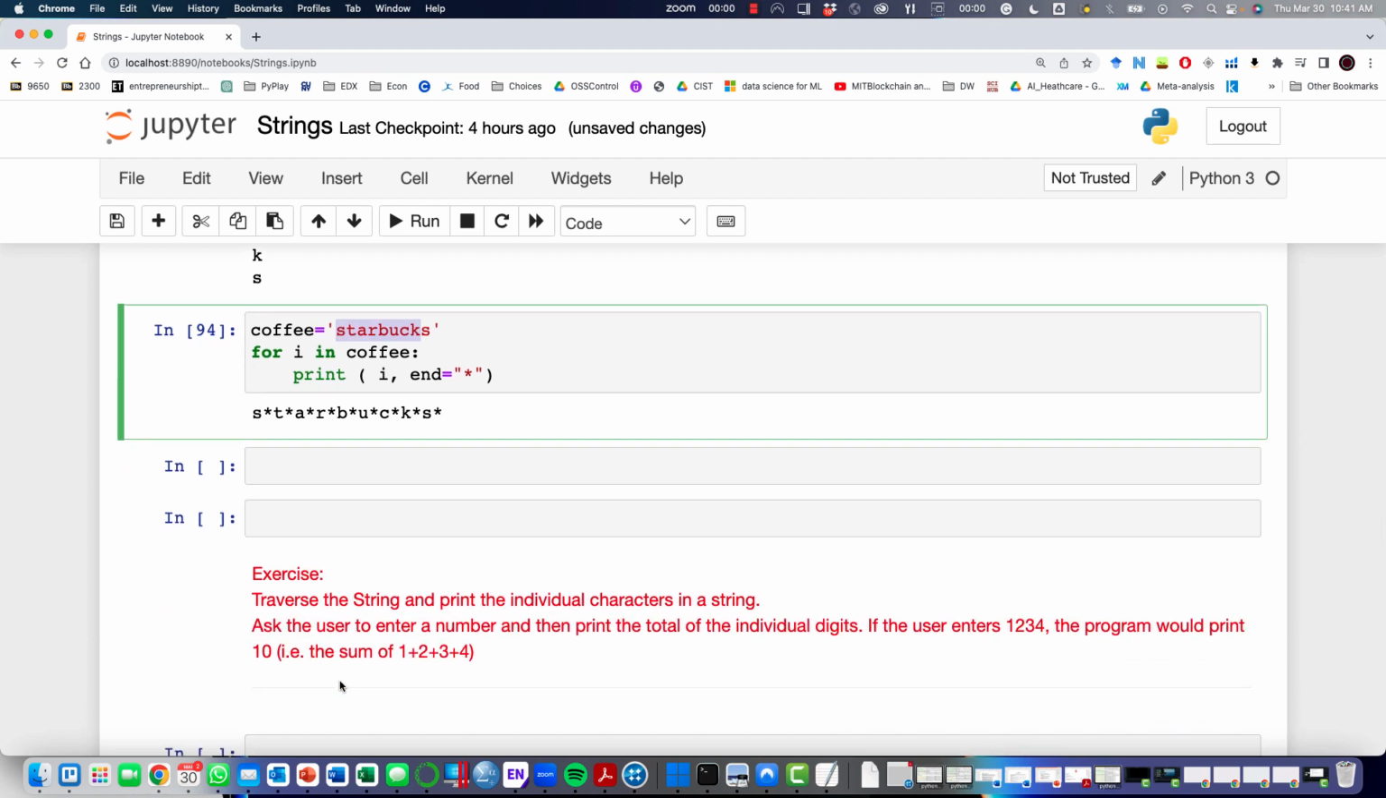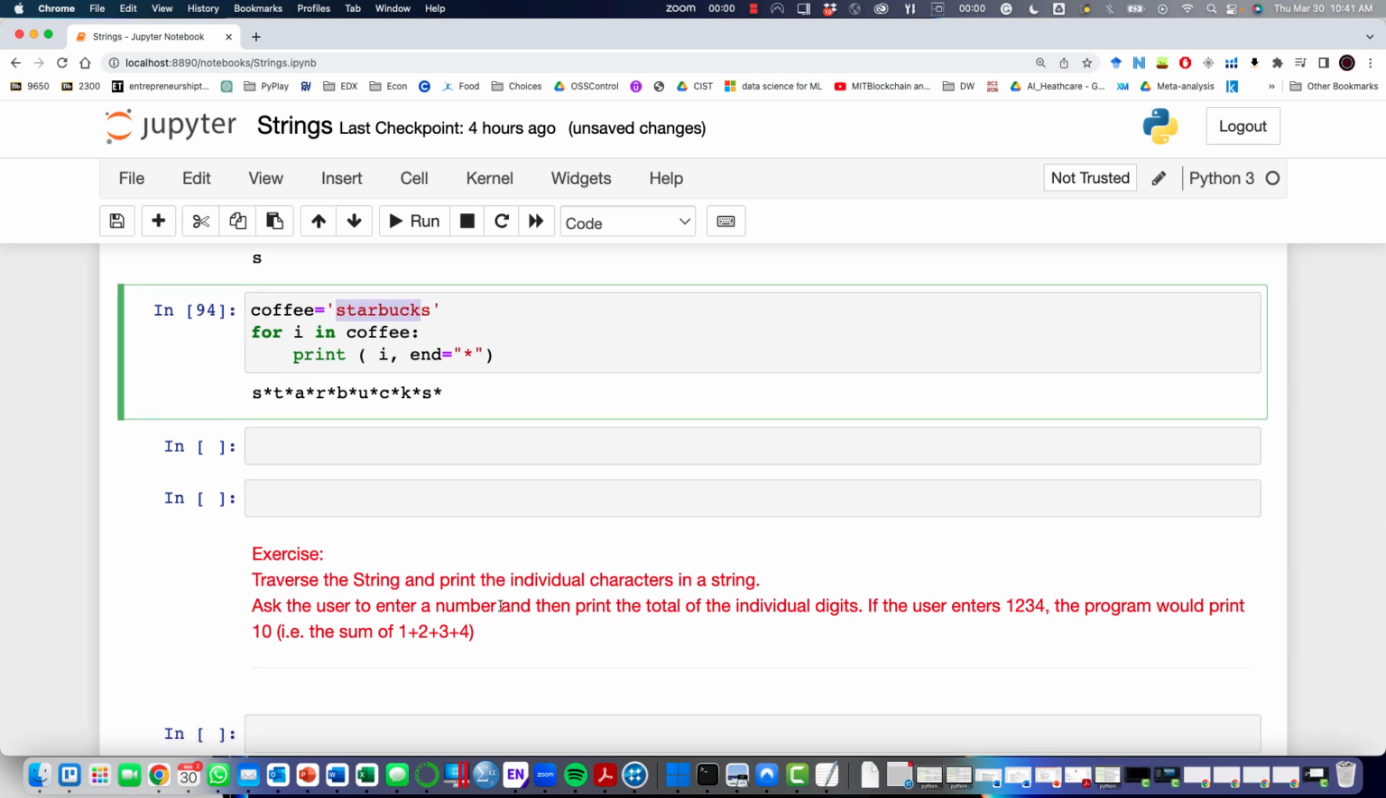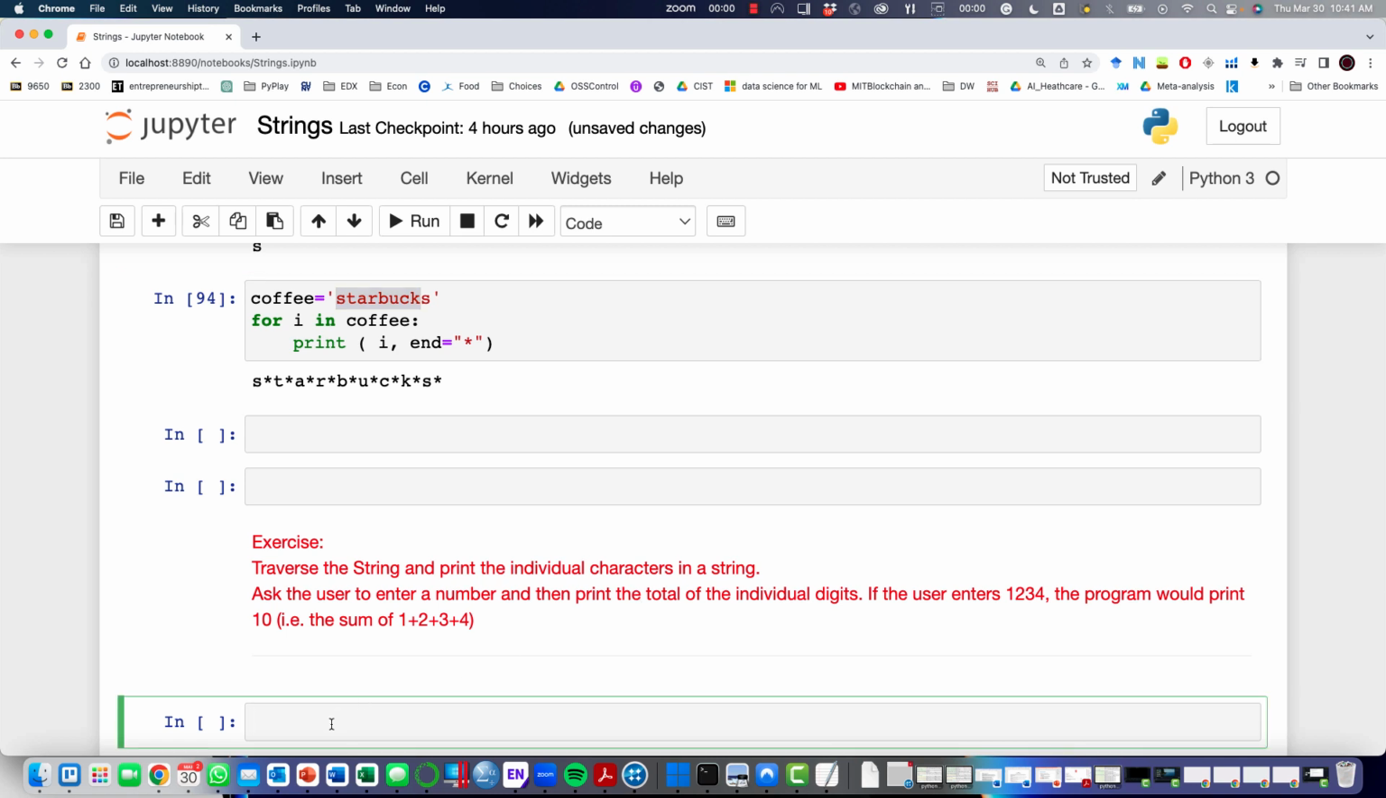Let's go through a simple example. Imagine we have this exercise. We want to traverse through a string that includes numeric values, a bunch of digits, let's say 1, 2, 3, 4. We want to ask the user to provide the sum of all the individual digits in that string. Let's say we have entered 1, 2, 3, 4, and we want to write a program that gives us the sum of all the numbers. So 1 plus 2 plus 3 plus 4.